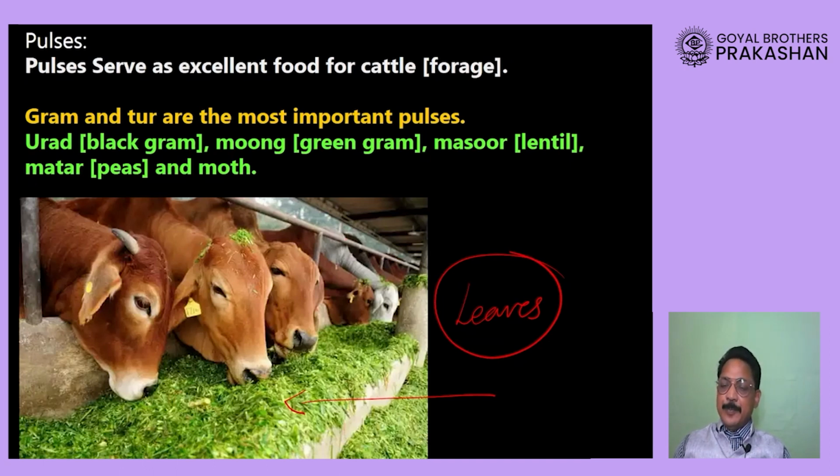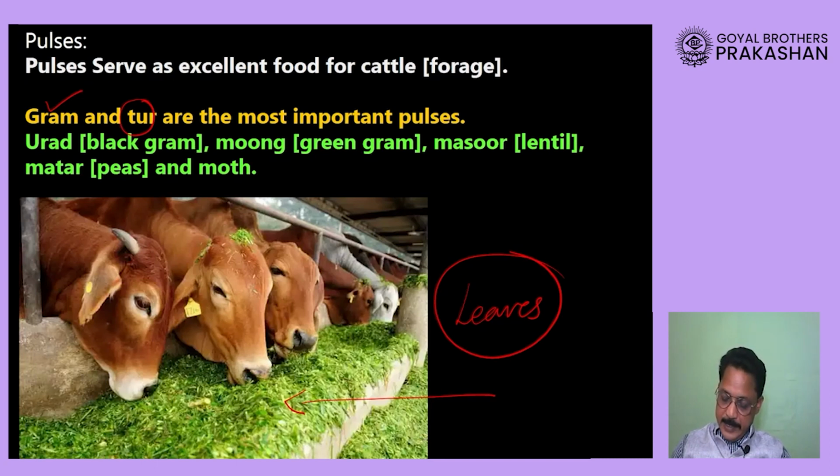Then the major pulses in our country are gram, in local language we call it chana, and tur. These are the two most important pulses in our country, and other pulses are urad, moong, masoor, matar and moth. You can use the local names also because those are the proper names of those crops.